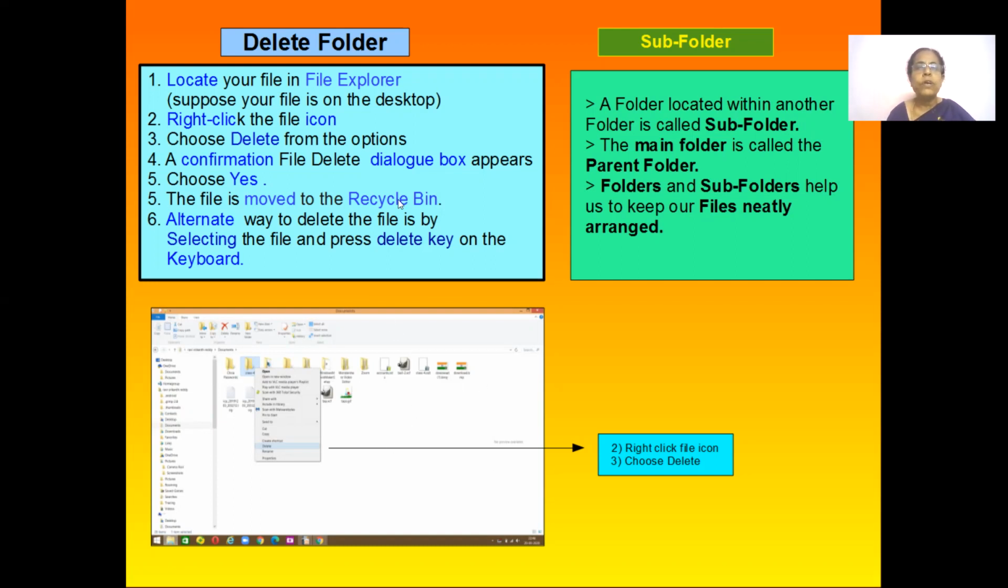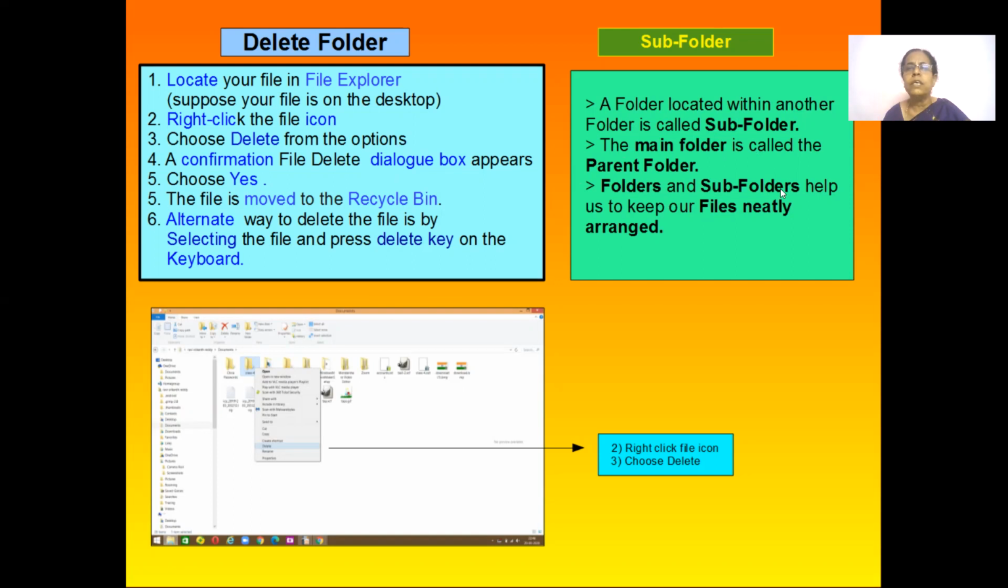Now, as I told you, a folder inside another folder is there, and inside that folder you can create another folder. What is this called? Let's see what is a subfolder. A subfolder is a folder that is located within another folder. So that folder which is inside is called the subfolder. But the main folder, what is it called? It's called the parent folder.